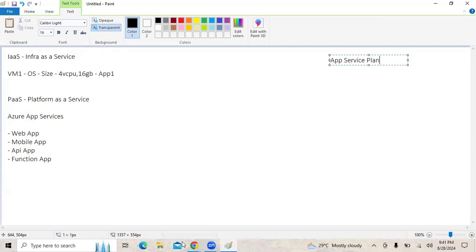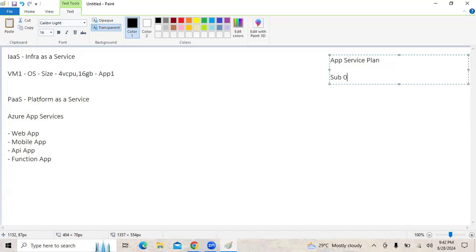So app service plan is a medium, a method via which we will be providing information to Microsoft about what kind of underlying machine we are looking for. Whether we need a Windows machine, we need a Linux machine, what is the size of the machine, what are the capabilities of the machine, right? So first we need to create an app service plan.